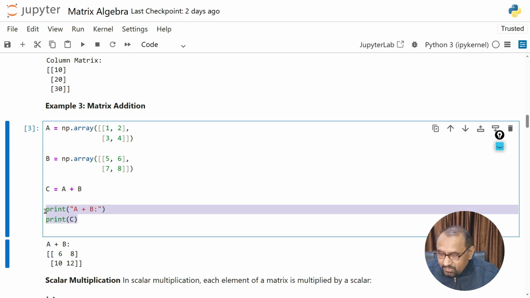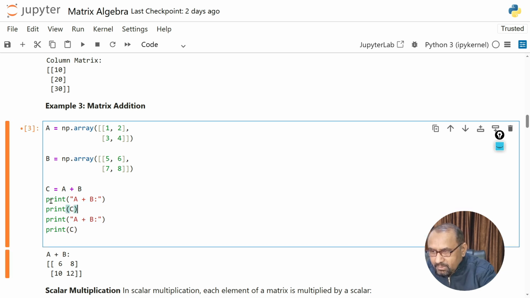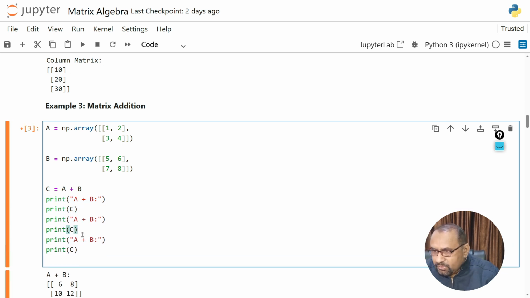So here I will copy and paste. First we need to print matrix A. So here this is matrix A. Then you want to print matrix B. This is the matrix B. Here we have B matrix. And this is the addition of these two matrices, matrix A plus matrix B, which is equal to C.